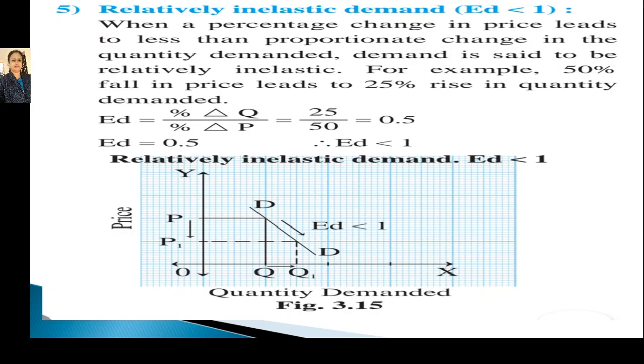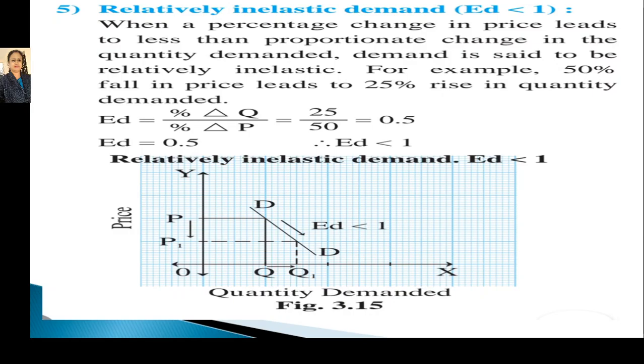Due to a small or big change in price, the quantity demanded rises less than proportionally to the change in price. Then it is a situation of relatively inelastic demand.